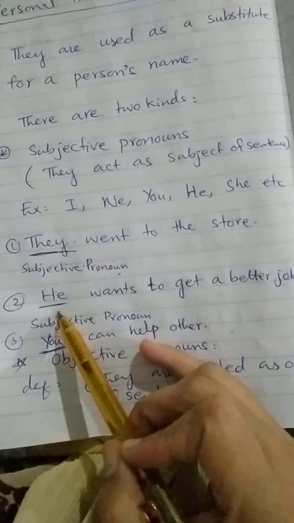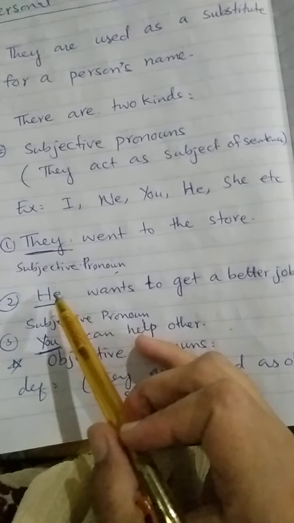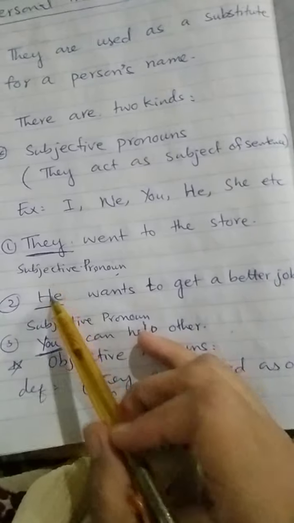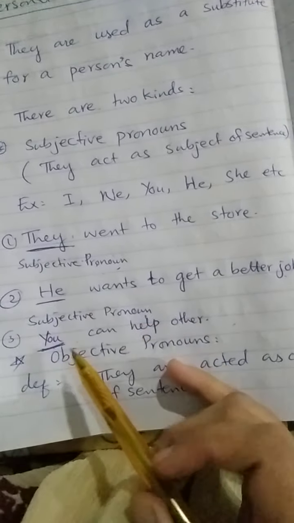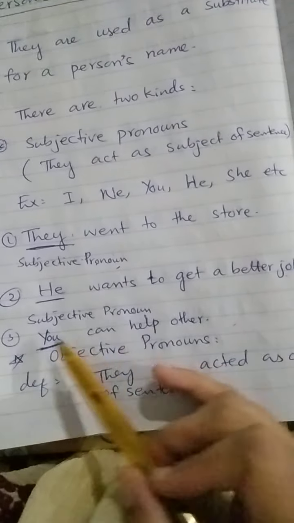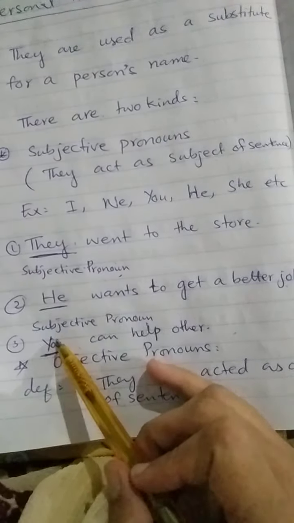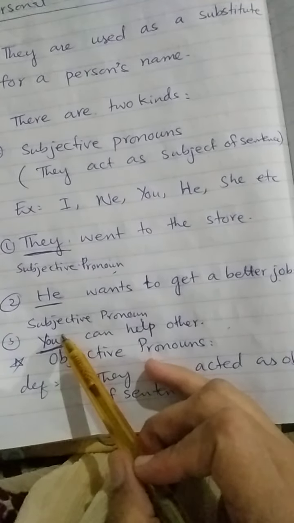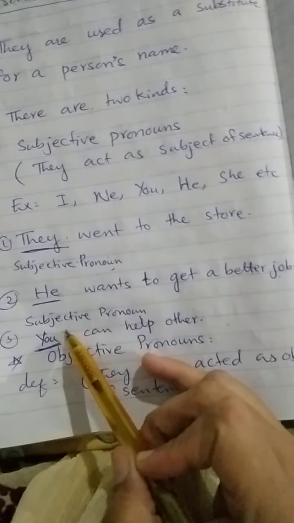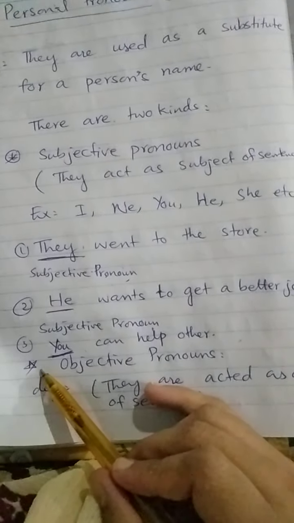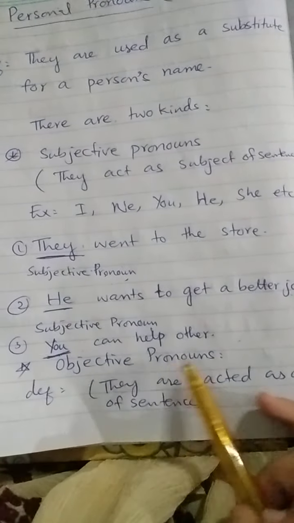It indicates the subject and is a pronoun, so it is known as a subjective pronoun. You can help others. You is here the subject, but it is a pronoun also, so it acts as a subjective pronoun.